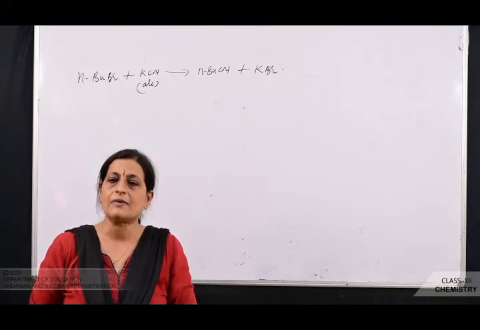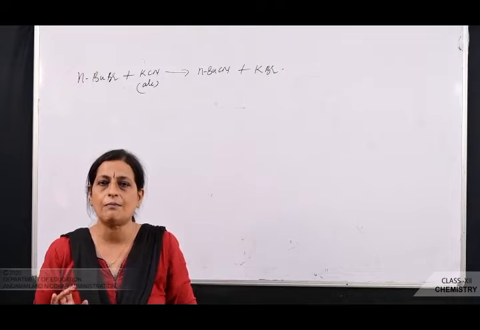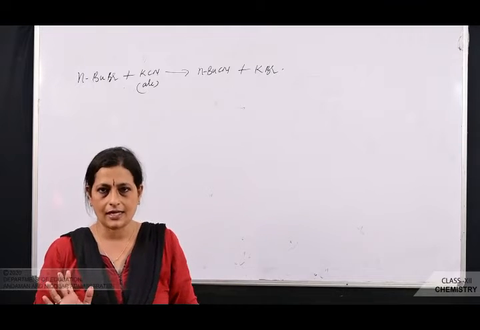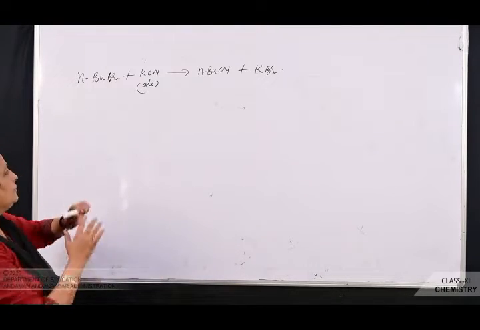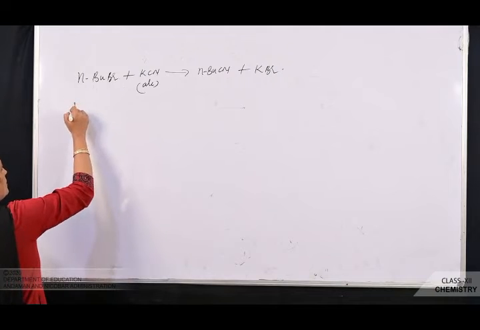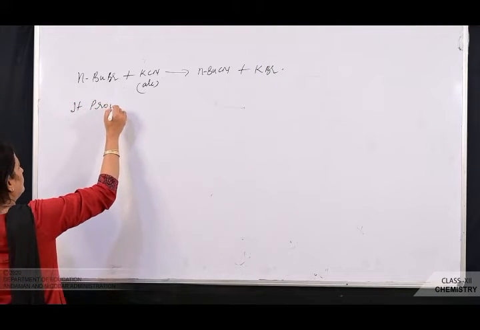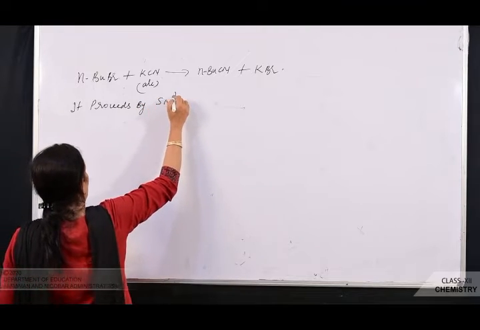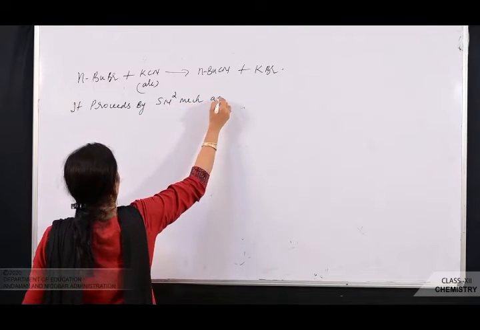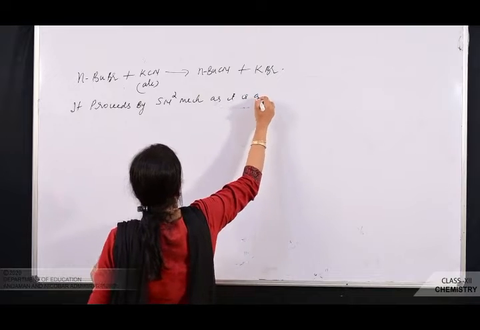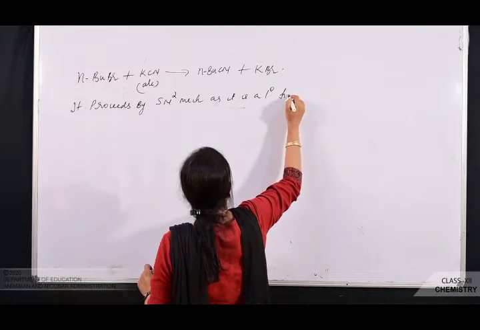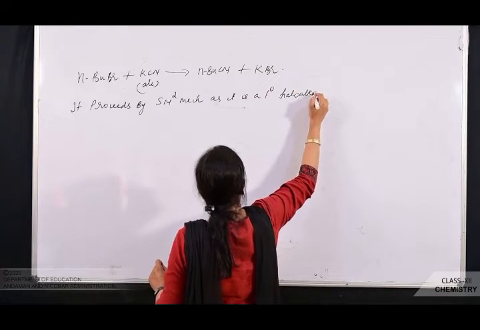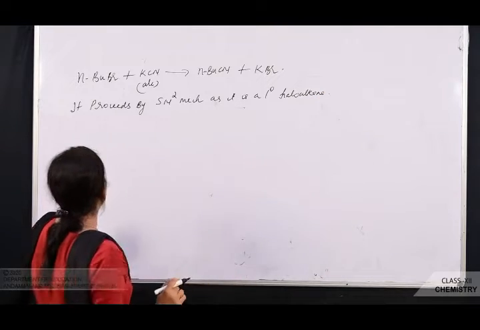Primary. And primary haloalkanes proceed only by SN2 mechanism. Okay. So first step, what are you going to write? It proceeds by SN2 mechanism as it is a primary haloalkane.